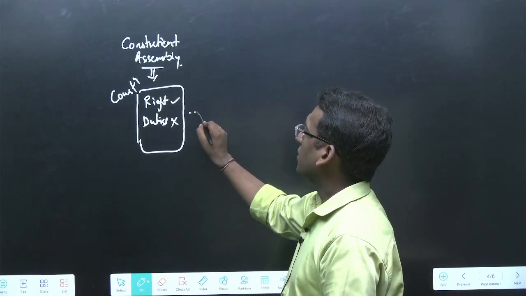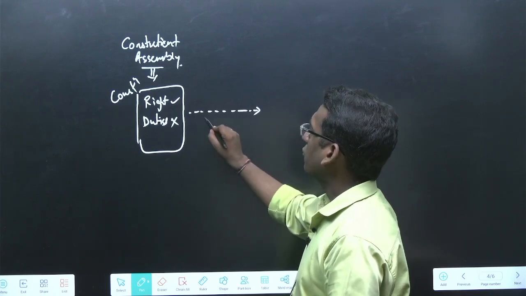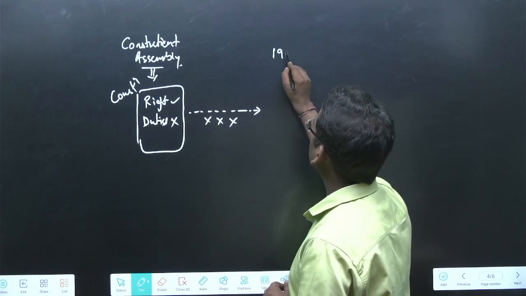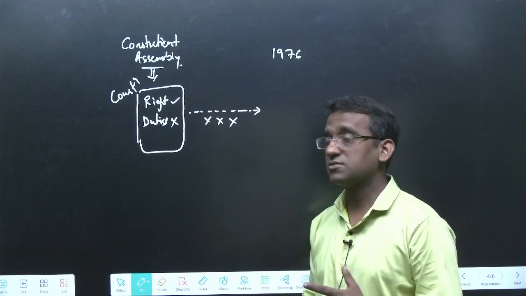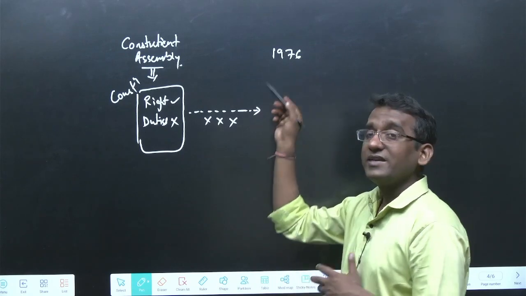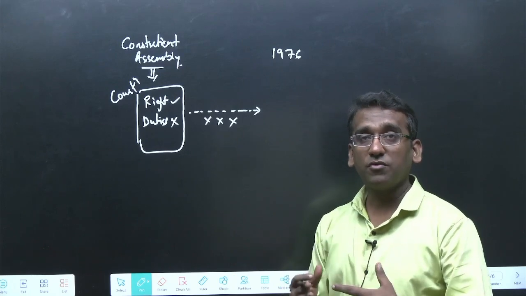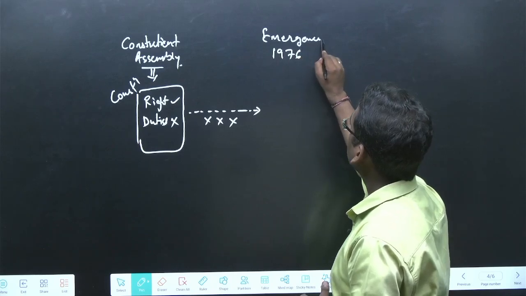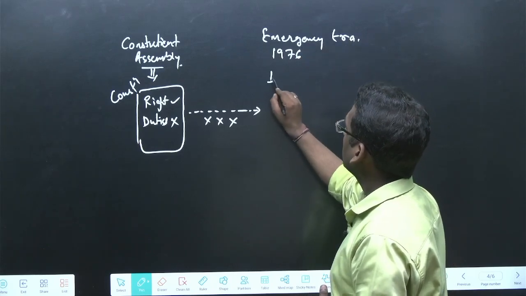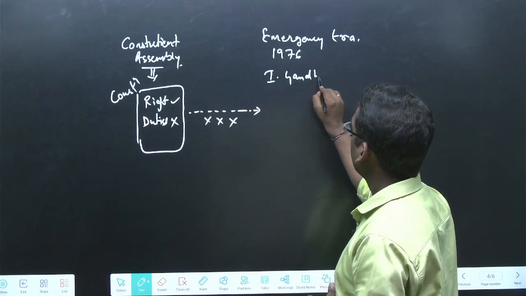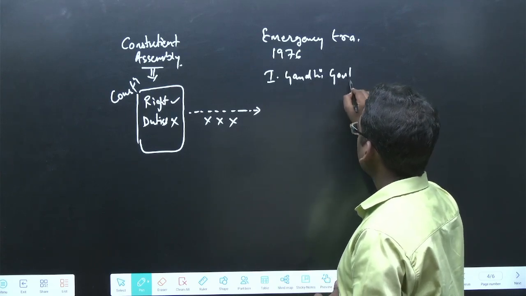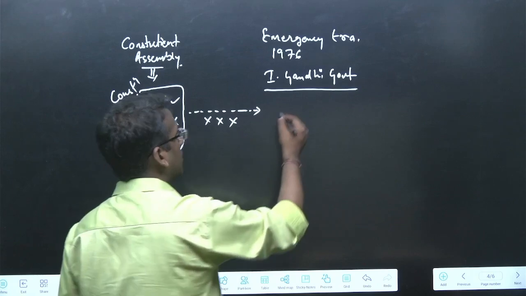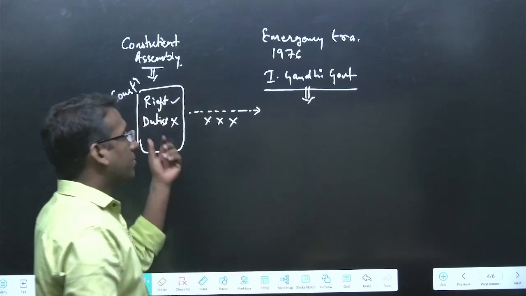But with the passage of time, it was noticed that people fail to perform their duty. People are not actually performing their duty. And by the year 1976, that means almost 25, 26 years had passed, Indira Gandhi was in power, and the Emergency era was going on. This government realized that people are not performing their duty, so how can we make them perform their duties? Indira Gandhi wanted to make the people perform their duty.